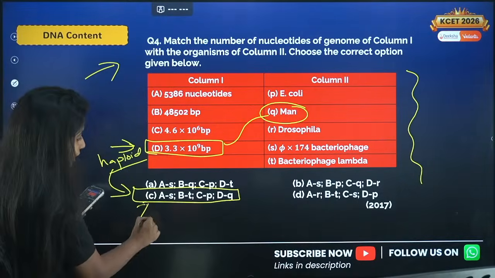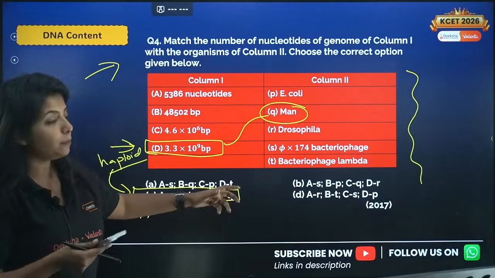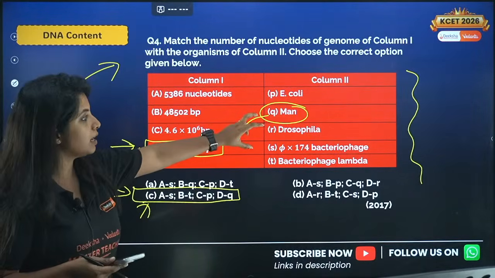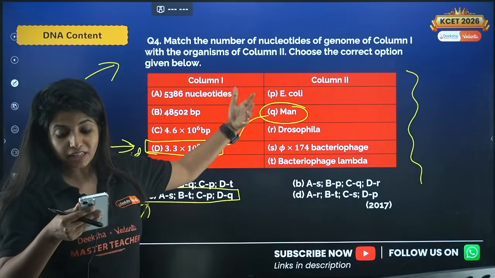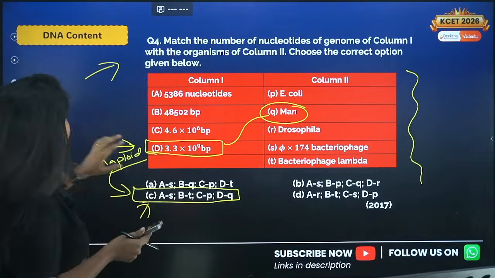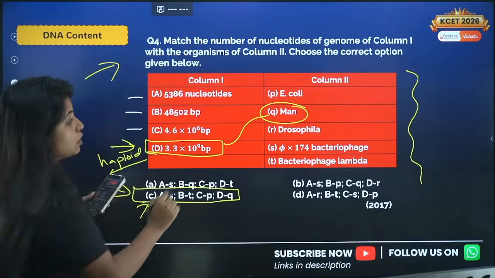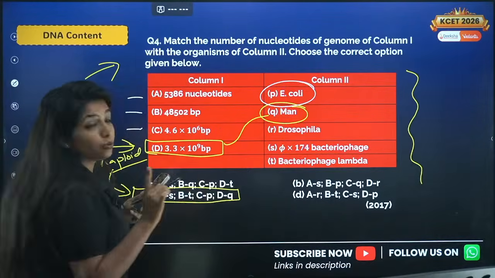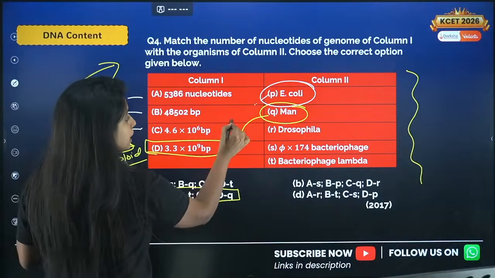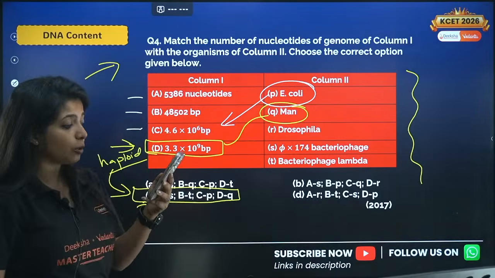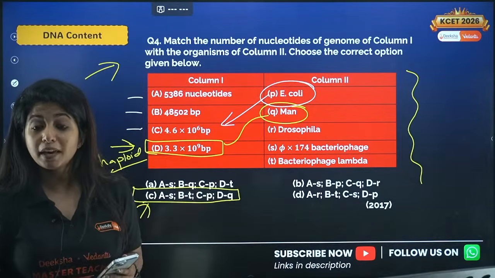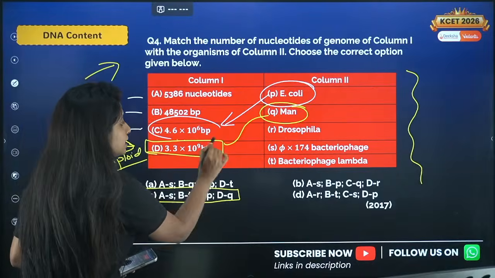You are absolutely correct. So my dear children, suppose over here you do not have an option like this, it's not an easy option that you get. So what do you have to do? You have to look for the other things. You need to study that. So E. coli is the next option that you can remember easily. The whole content of E. coli is 4.6 into 10 raised to the power 6 base pairs. This is again an easier thing.